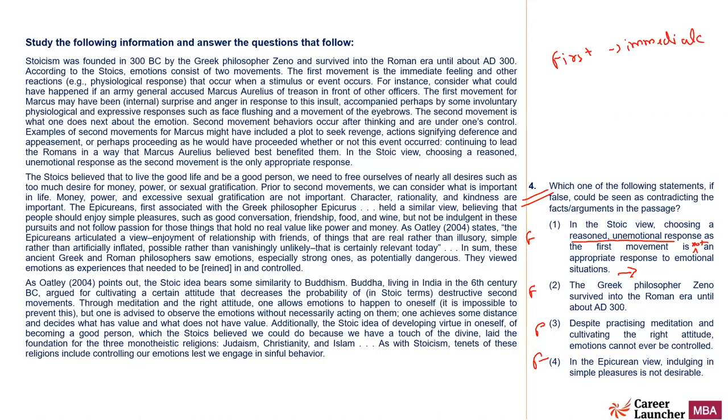Second, the Greek philosopher Zeno survived into Roman era until about AD 300. Let me make it false. The Greek philosopher Zeno did not survive. But the first line says Stoicism was founded in 300 BC by Greek philosopher Zeno and survived into Roman era until about AD 300.